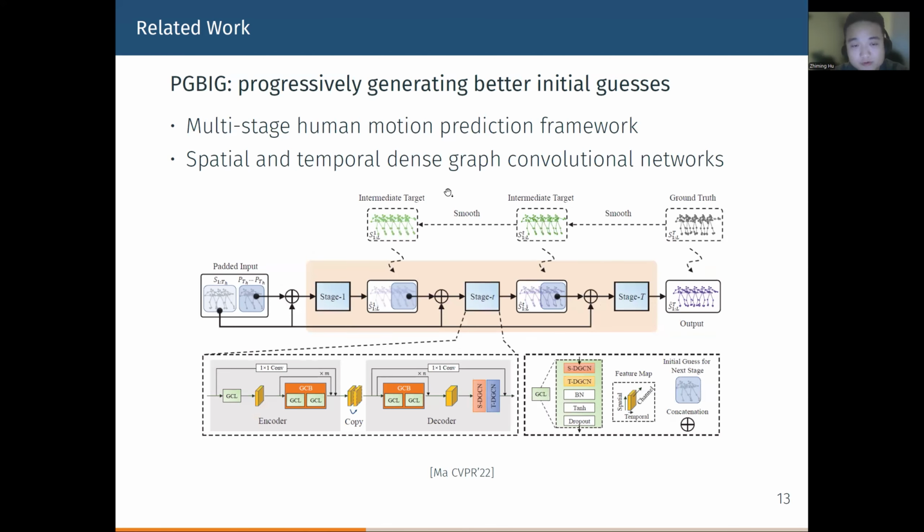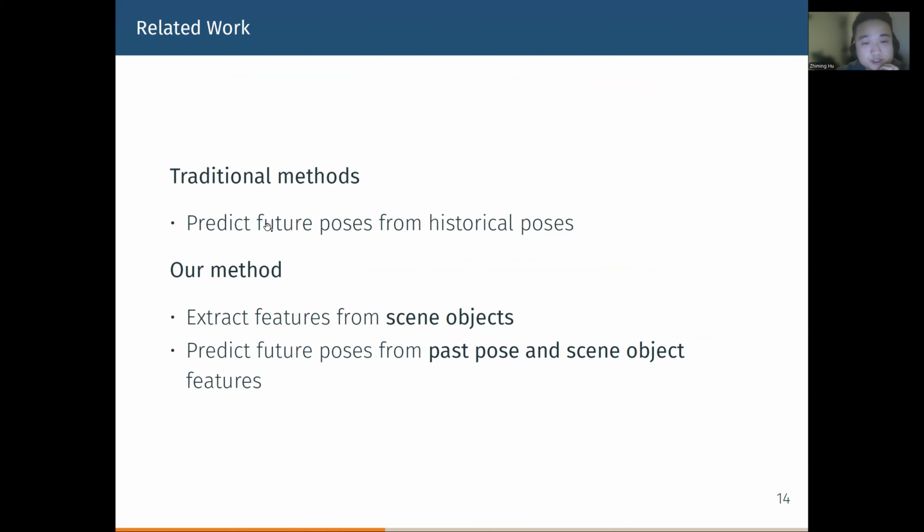Recently, researchers have started to use graph convolutional networks by viewing the human body joints as a graph to do the motion forecasting. Traditional methods on human motion forecasting usually simply predict the human pose in the future from the pose in the past. What we do is that we extract features from the scene objects, and then we predict future poses from the past pose and the scene object features.